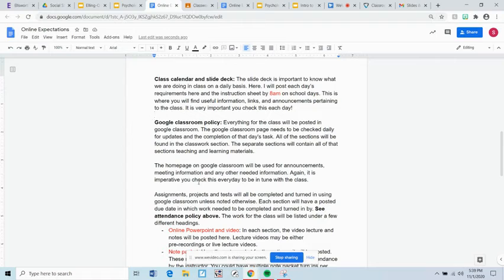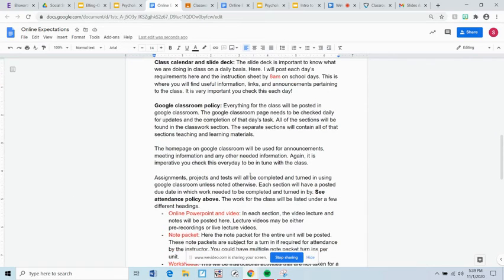So the Google Classroom policy. Everything for class will be posted in the Google Classroom. The Google Classroom page needs to be checked daily for updates and the completion of that day's tasks. All of the sections will be found in the classwork section. The separate sections will contain all of that section's teaching and learning materials. Again, section, stream, we talked about that earlier.